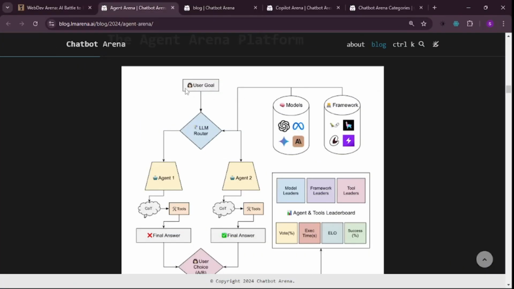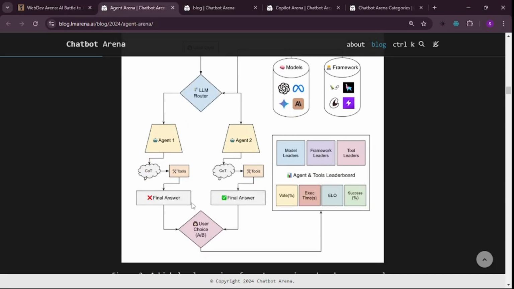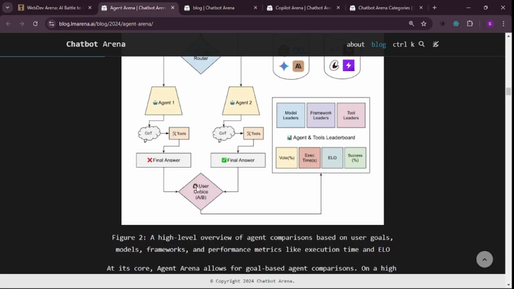There is going to be a user goal, a natural language prompt. And what it would do is the arena would direct two different agents, two different models, or two different chatbots to perform the same exact task simultaneously. Once you go through the task and give your final answer, the user decides whether to choose agent 1 or agent 2, which one is a satisfactory output. Once the user decides, the output goes into the leaderboard, and we have a human-based evaluation of different LLMs and models.